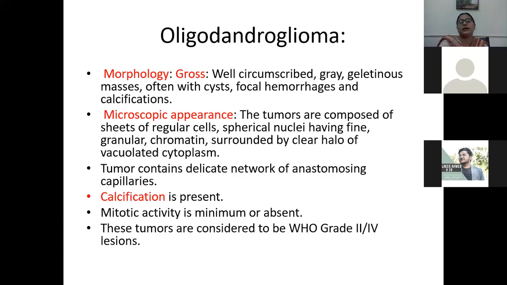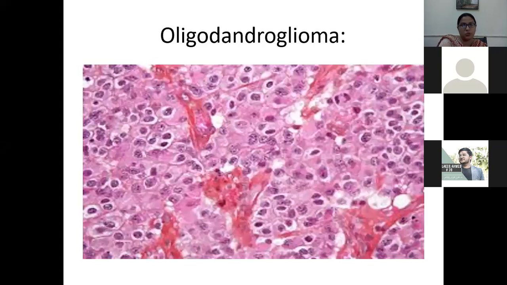So, beta, keep it in your mind. If in any scenario I use words like calcification, delicate network of anastomosing capillaries, or perinuclear halos, then these are all features of oligodendroglioma. Okay, I will show you the image.